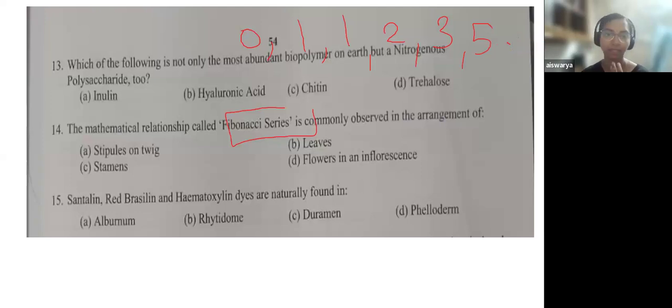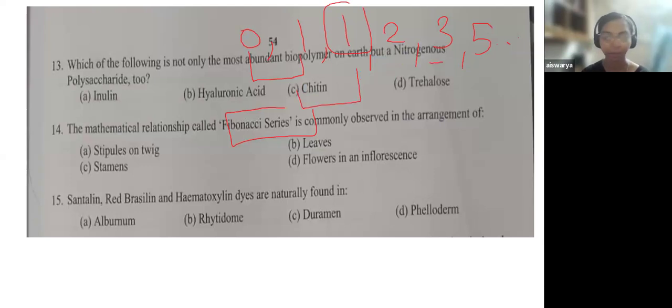I'll just explain what the Fibonacci series is. Here, each term is a sum of its preceding terms. That is, 0 plus 1 gives you 1. Again, this 2 is the sum of its preceding terms, 1 plus 1 gives you 2. Now 3 is the sum of its preceding terms.